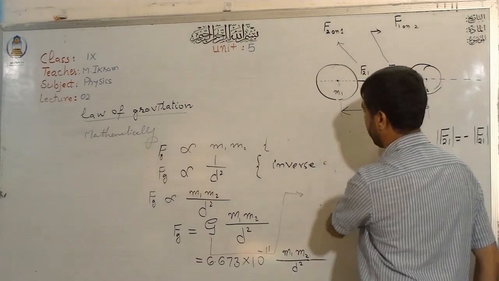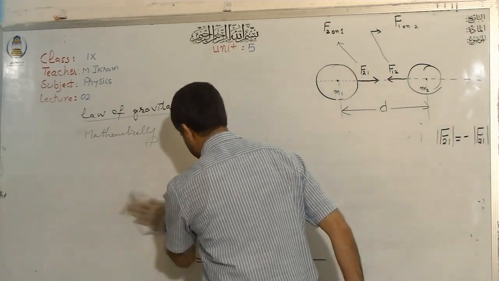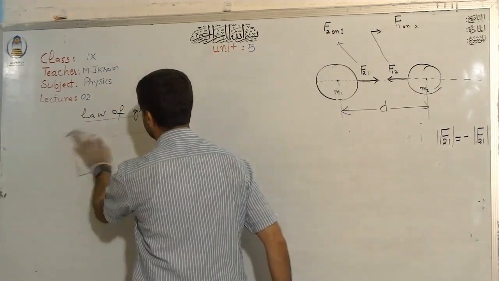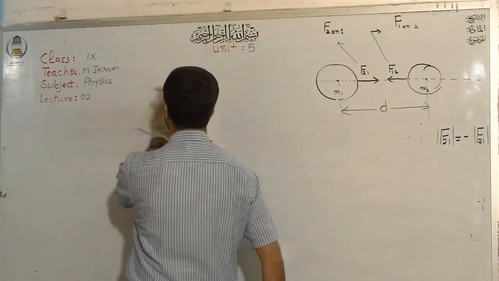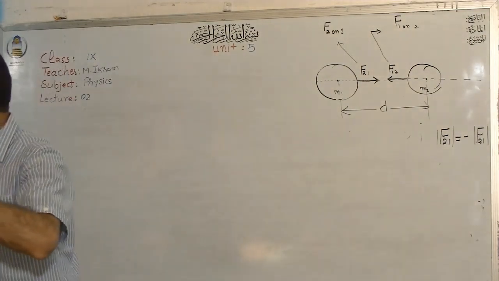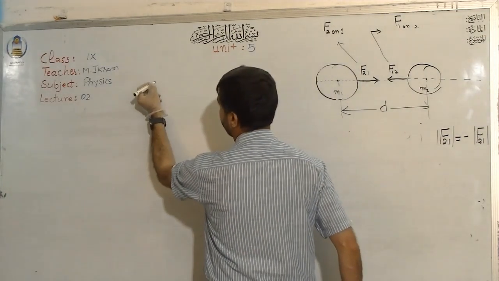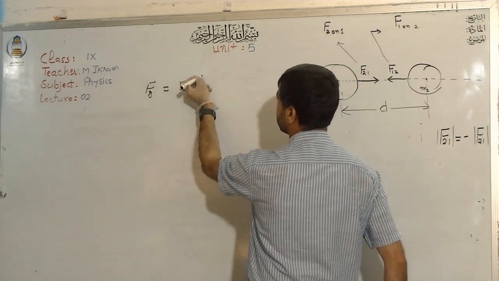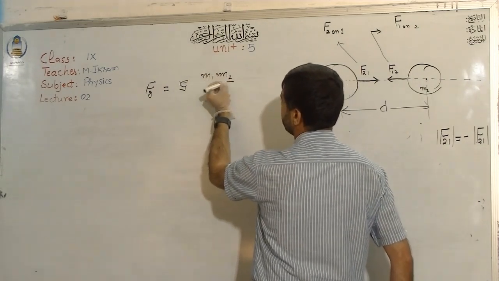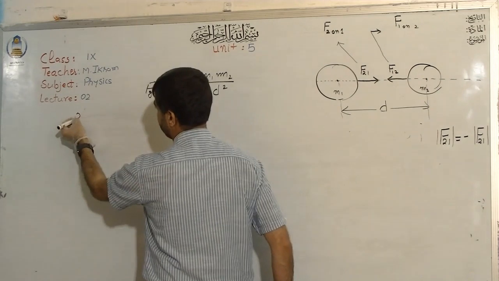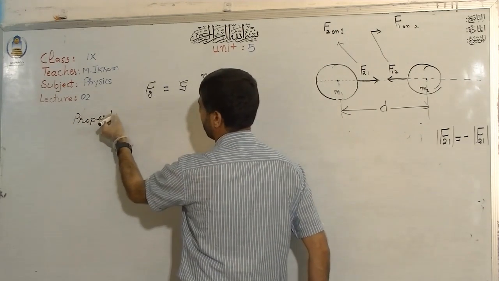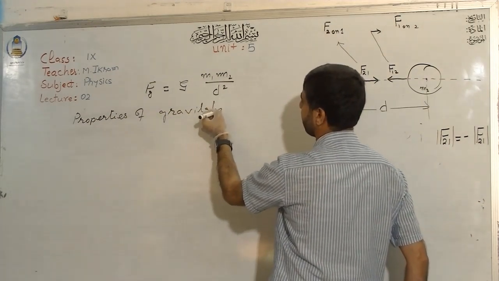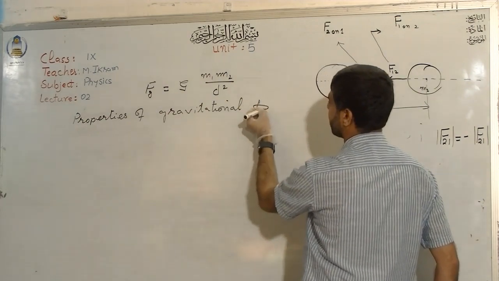Properties of gravitational force. I will write some of the important properties. First of all, let me write the equation for the gravitational force. Our gravitational force is G m1 m2 over d square.